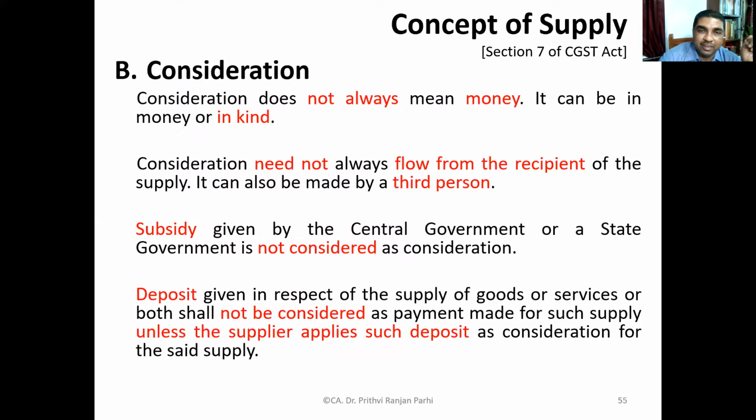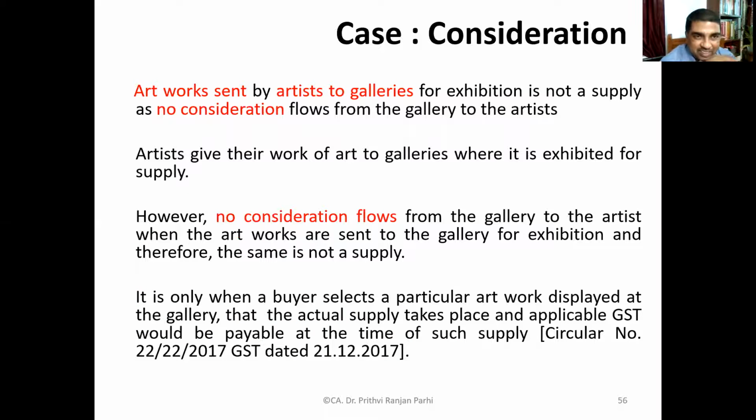I'm giving you a case example. Certain artworks are sent by artists to galleries for exhibition. Artist is sending his artwork to an exhibition for display. Question is, is it supply? Goods are transported by the artist to the exhibition. Answer is it is not a supply because no consideration is involved. The exhibition doesn't pay anything.